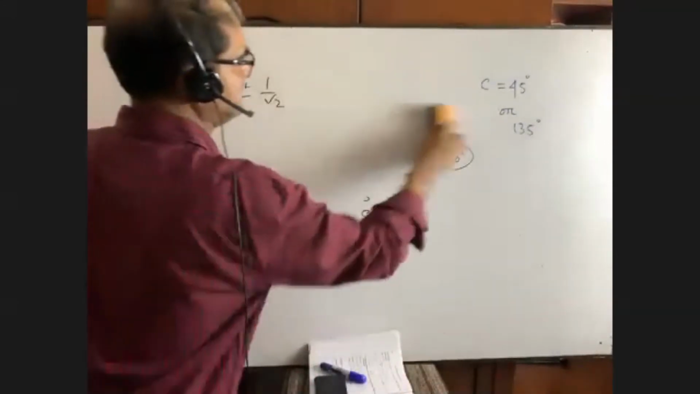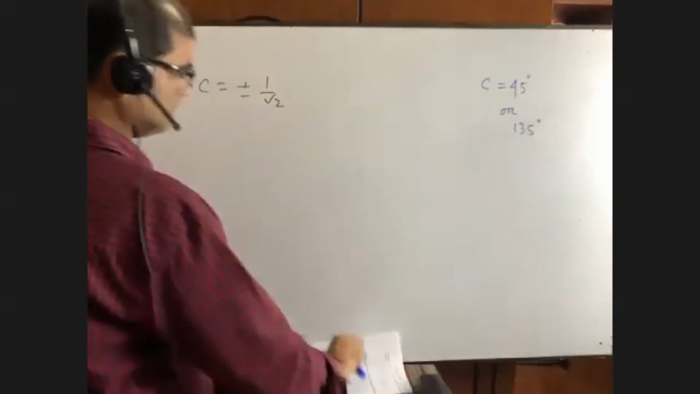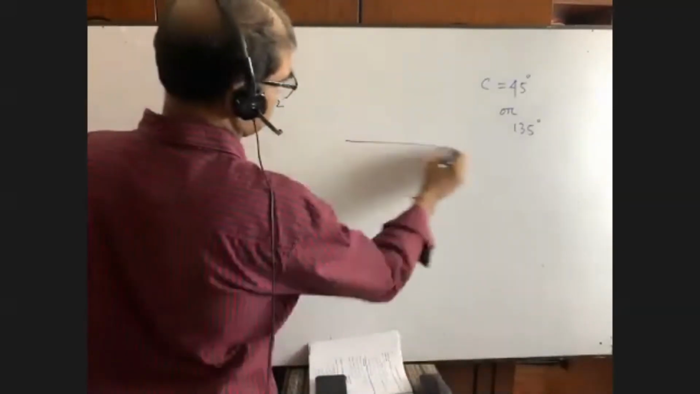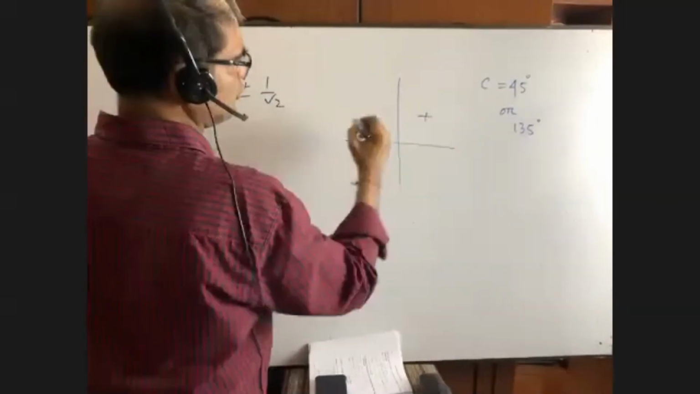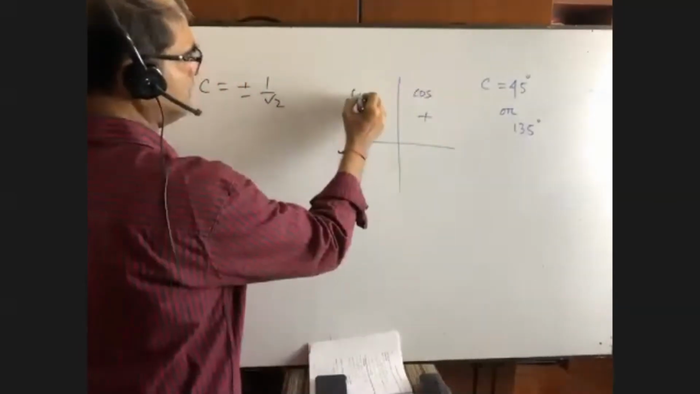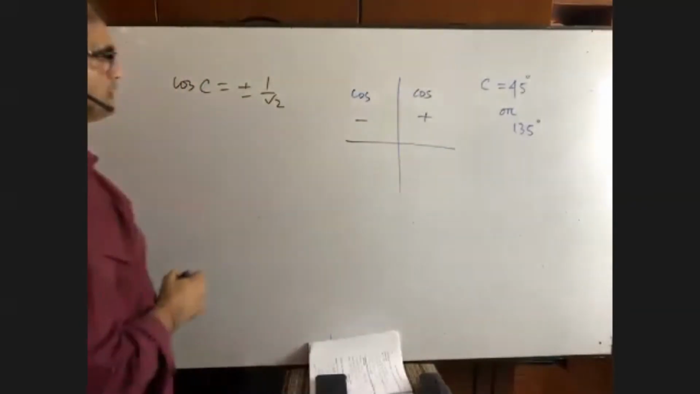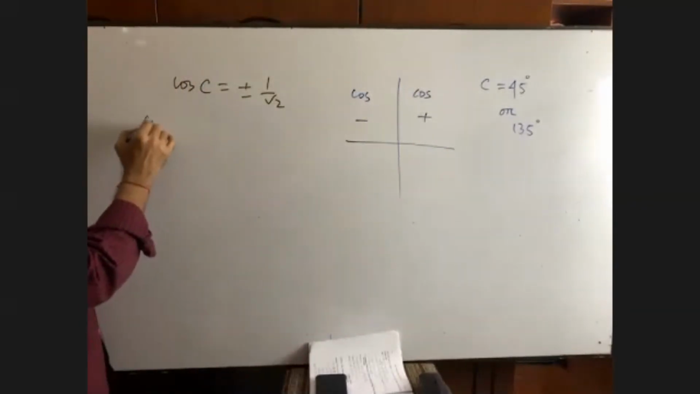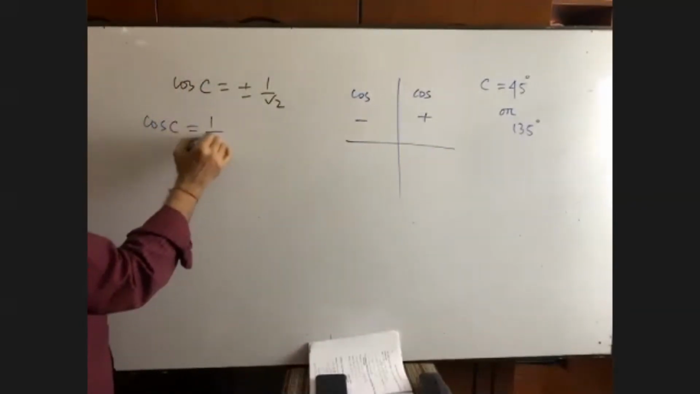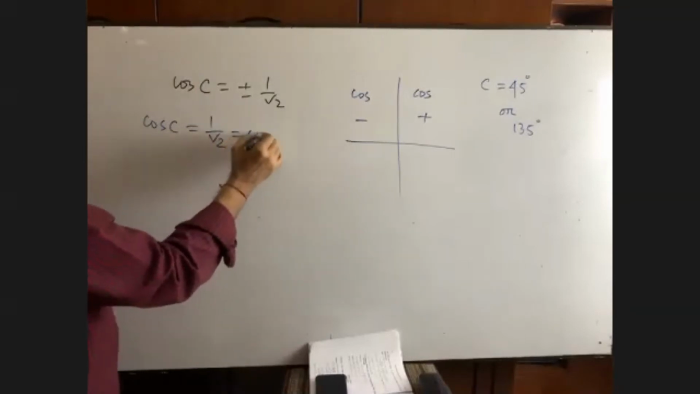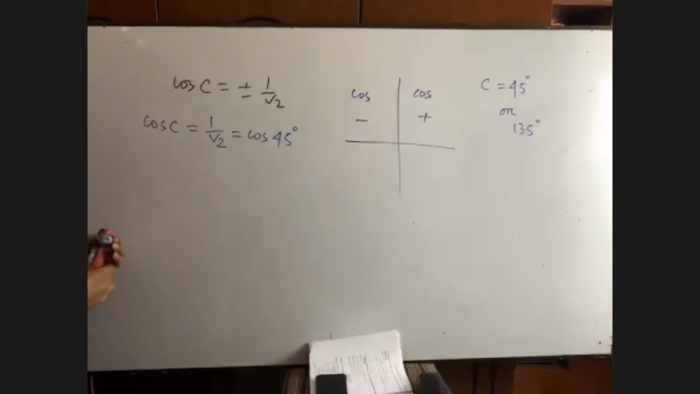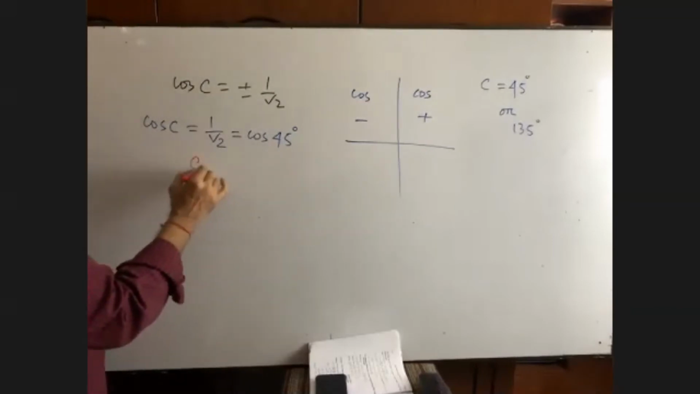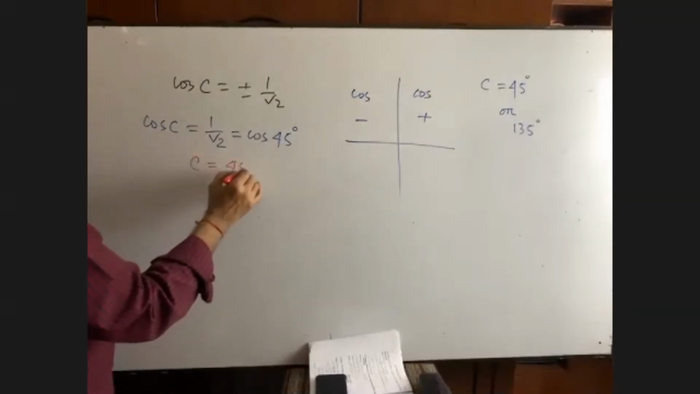Now we draw the figure here. Suppose the figure can be drawn in this way. So cosine is positive here, positive here, and negative here, right? So we are going to do the math like this. Cosine C equals to what? 1/√2 equals to cosine 45 degree, right? So we have got the value of angle C in the first quadrant as 45 degree.